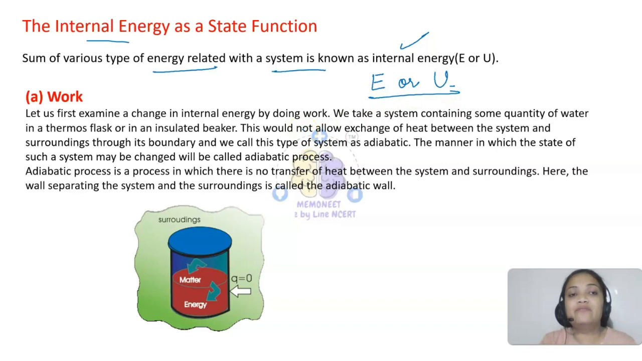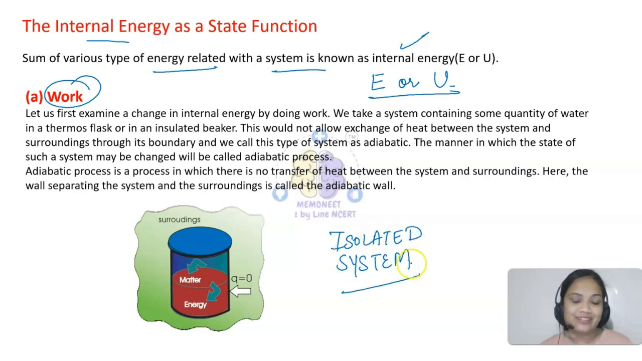Now how can we change the internal energy of the system? That is the question. I can change the internal energy of the system by doing work. That's what we are going to see. Let's say if we are having some quantity of water in a thermos flask or in an insulated beaker, means I am taking an isolated system. Now when I say isolated system, I think I have explained it to you clearly, what is an isolated system. Okay.